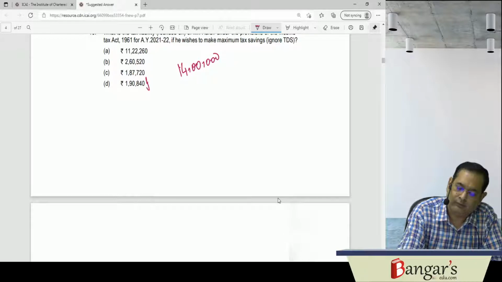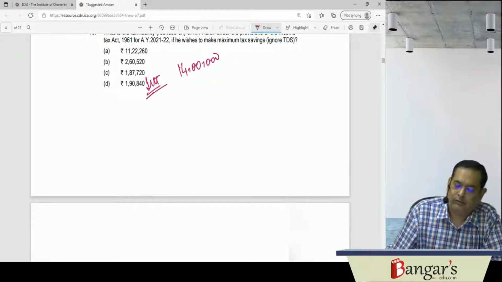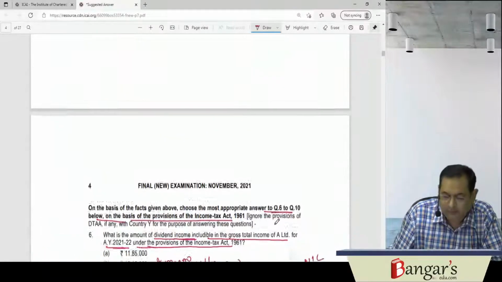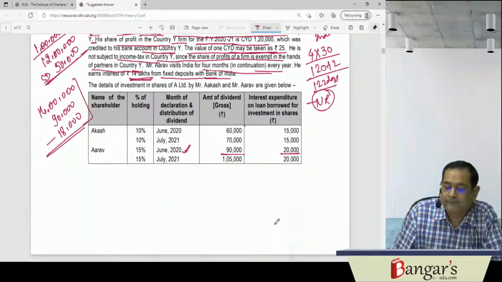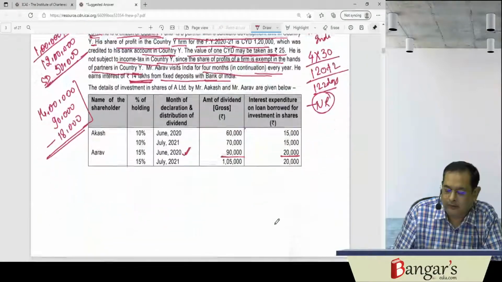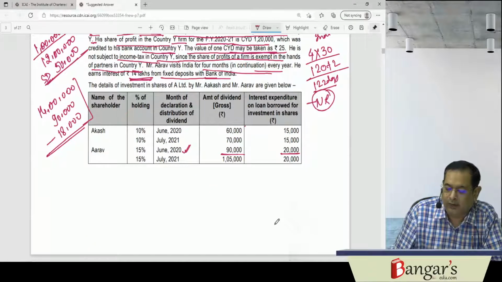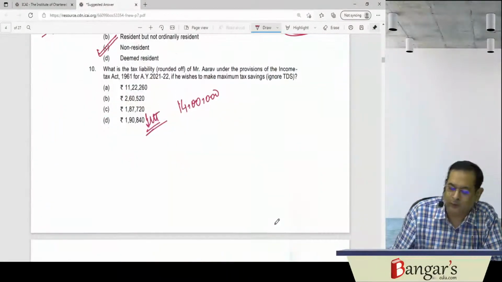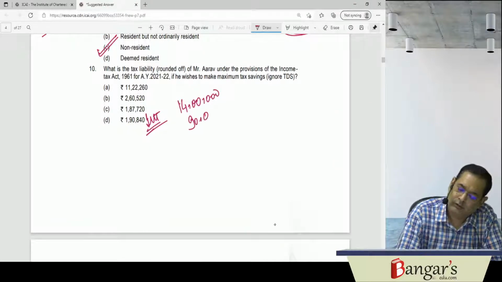Interest income has been earned by him on fixed deposits. Besides this, he has earned dividend of 90,000 rupees. 18,000 is a deduction here.